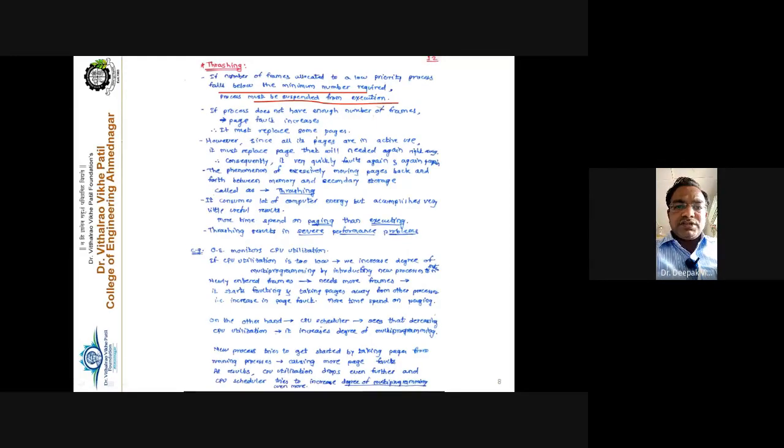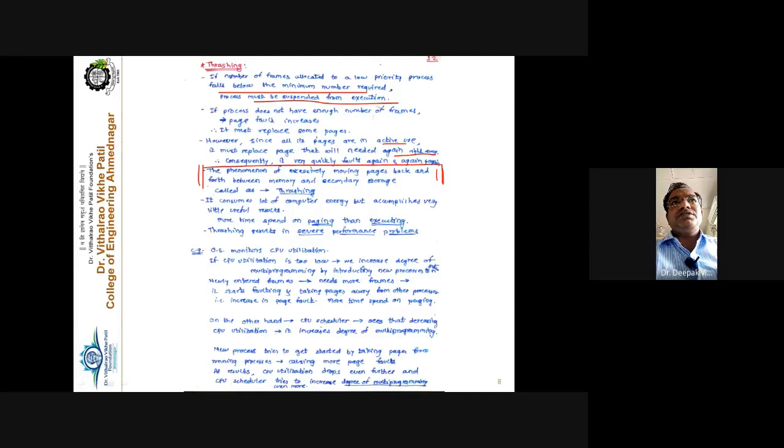This particular mechanism is called thrashing, that is, excessive page faults. No useful work is done by the processor. All the time is spent swapping in and swapping out the processes, and execution time is very little. Since all its pages are in active use, it must replace a page that will be needed again right away. Consequently, it very quickly faults again and again. The phenomenon of excessively moving pages back and forth between memory and secondary storage is called thrashing.